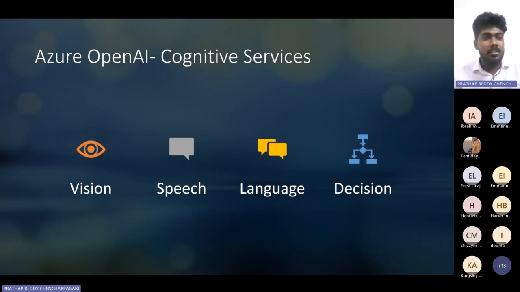We have cognitive services, which is a very easy task in Azure. For example, nowadays children are very enthusiastic about PUBG and Free Fire, which are very popular worldwide. Just as they play these games, we can play with Azure by using these cognitive services.